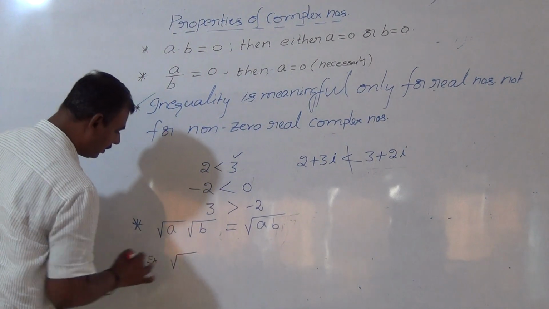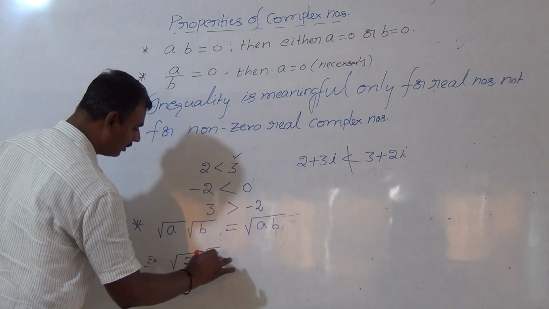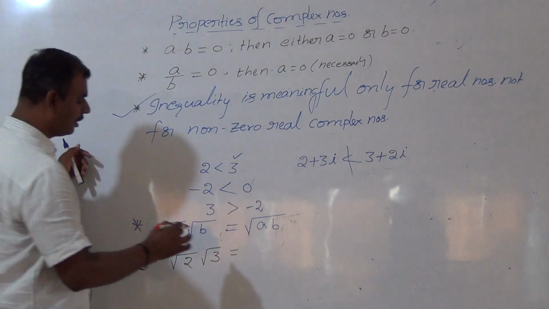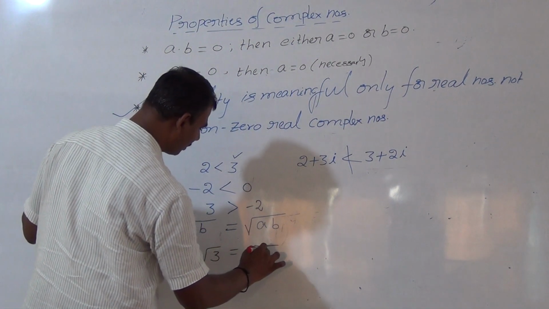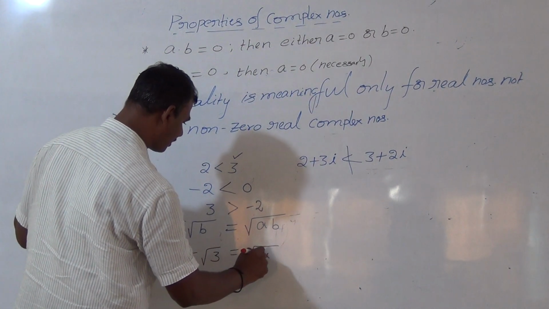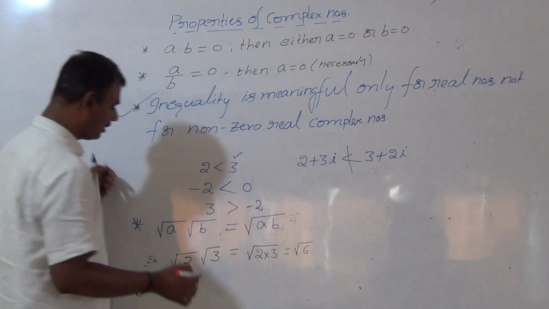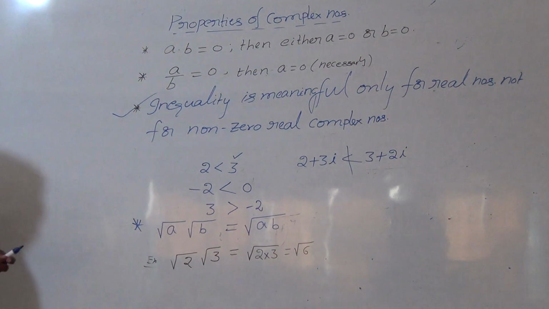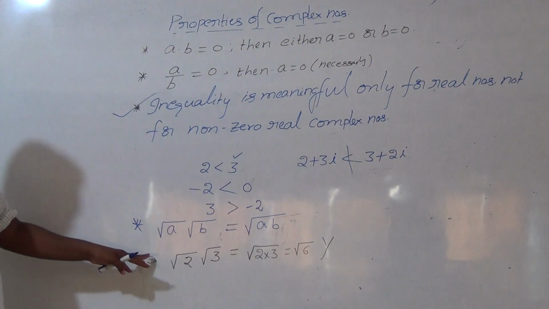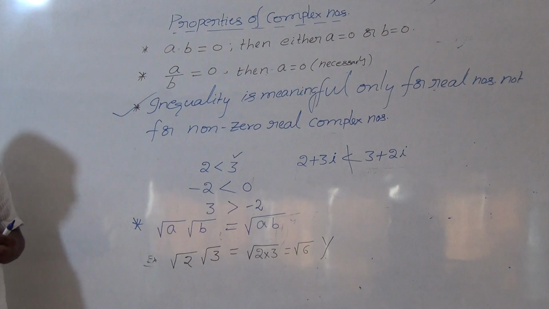Okay, square root of 2 into square root of 3. Square root of 2 into square root of 3 is equal to how much? Square root of 2 into 3. So we can write like this, square root of 2 into 3 is equal to square root of 6. Is it a true statement? Yes, it is always true. So in this case, this property is applicable.